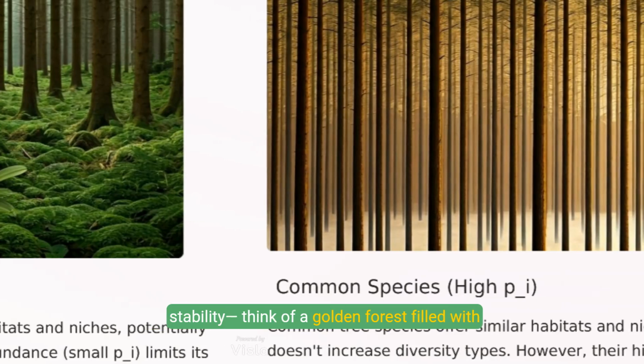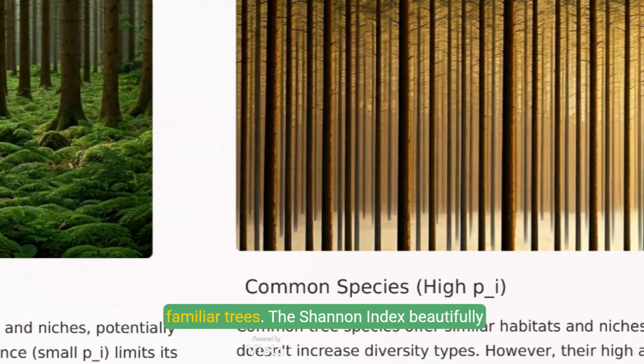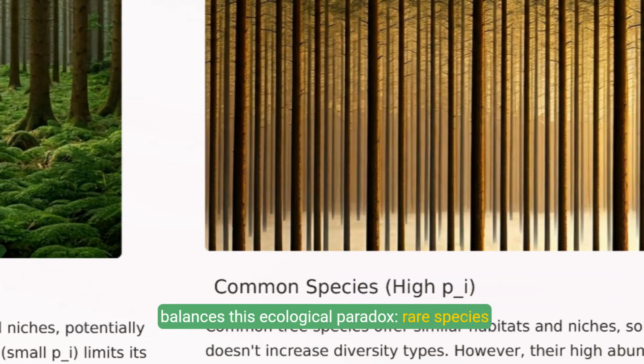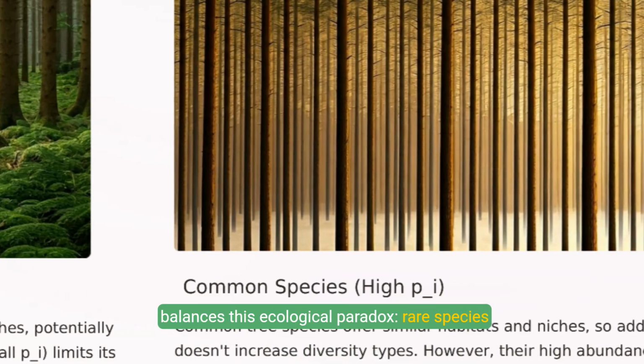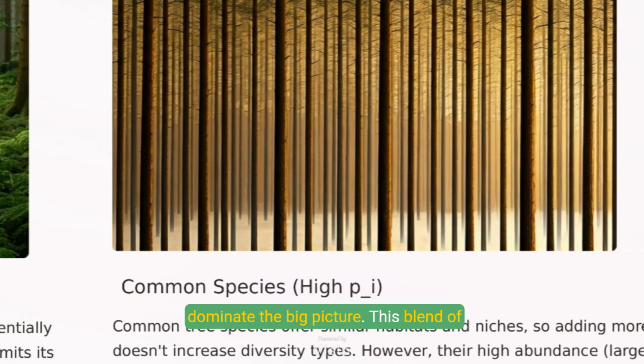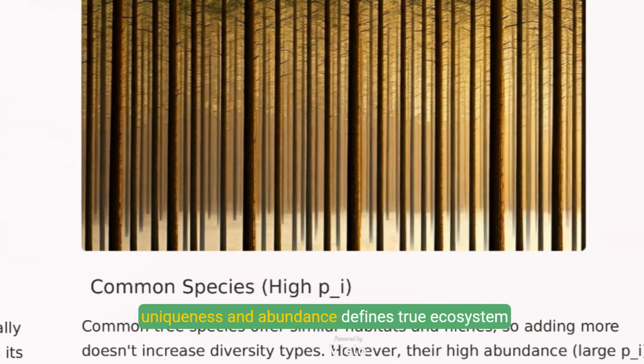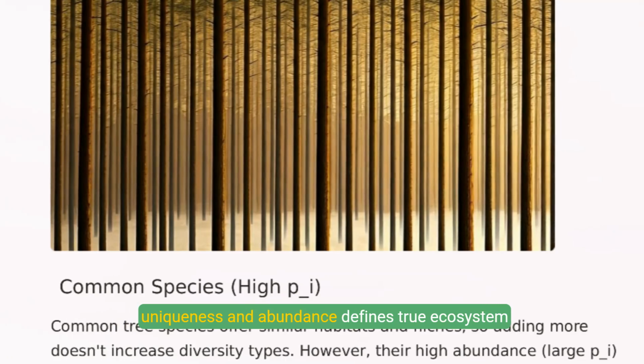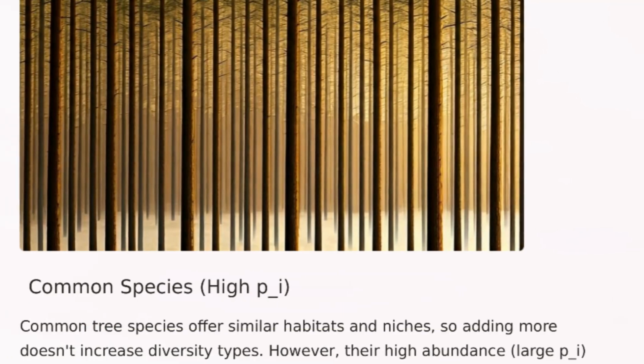Think of a golden forest filled with familiar trees. The Shannon Index beautifully balances this ecological paradox. Rare species pack a punch per individual, but common ones dominate the big picture. This blend of uniqueness and abundance defines true ecosystem diversity.